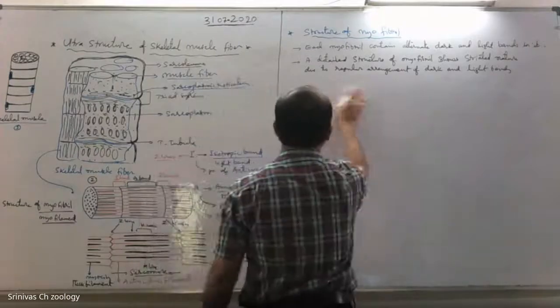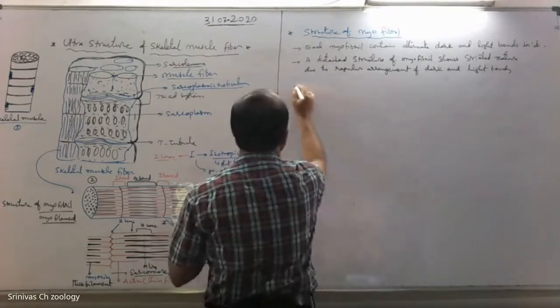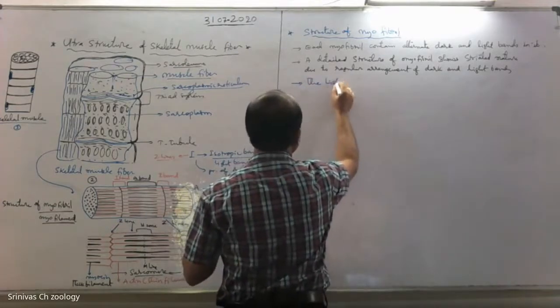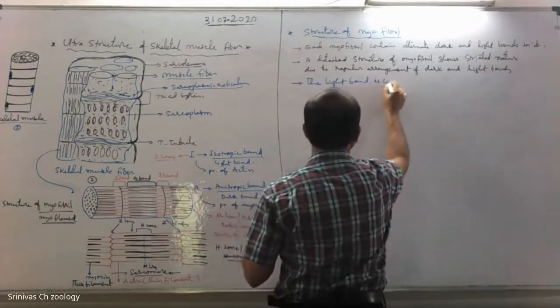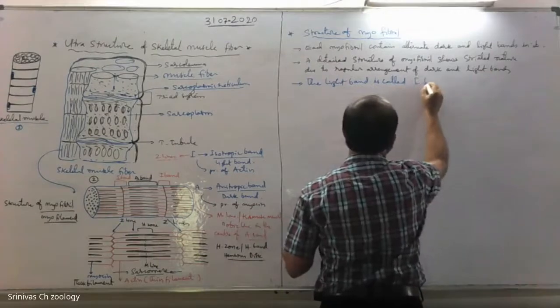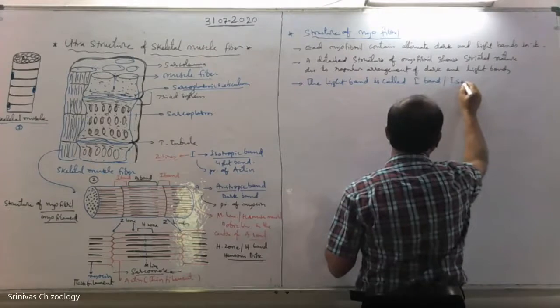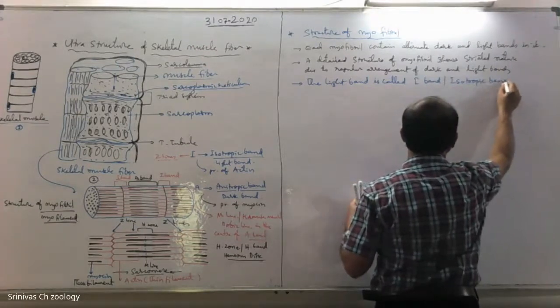Now see, the dark band is called, first let's get the light band. The light band is called I band. It's an isotropic band. Isotropic band.